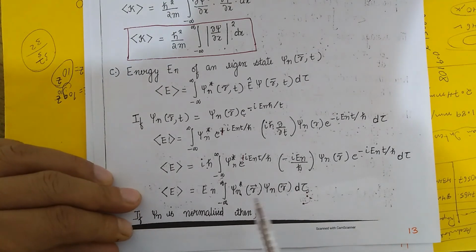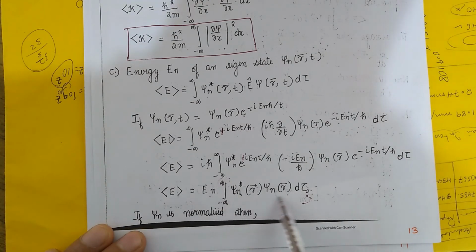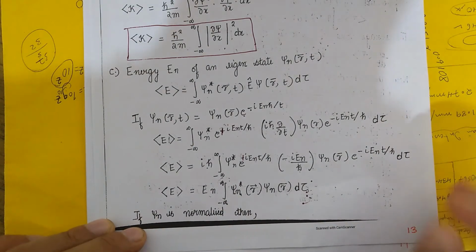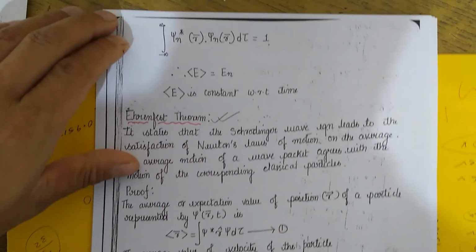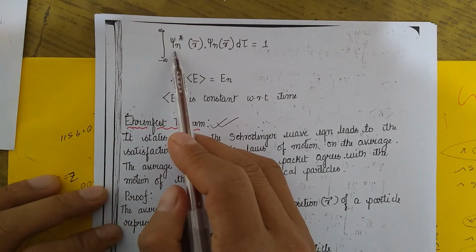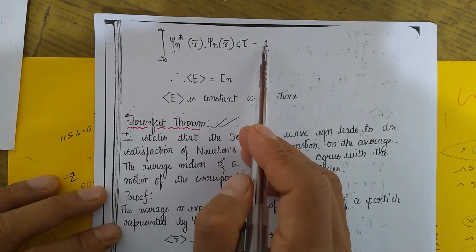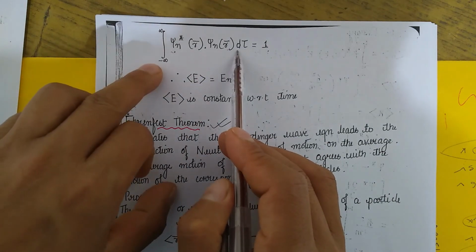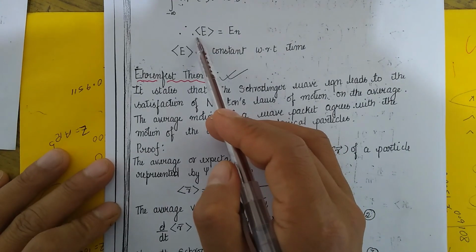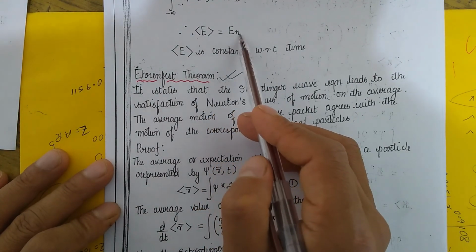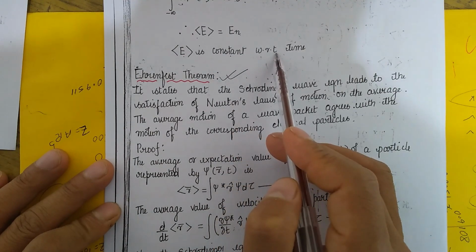Now, we know that if the function psi is normalized, then this total probability is equal to 1. So once we put the value of this integration term as 1 in the above equation, then we are going to get the expected energy is equal to En. Alright, so this expected energy is constant with respect to time.